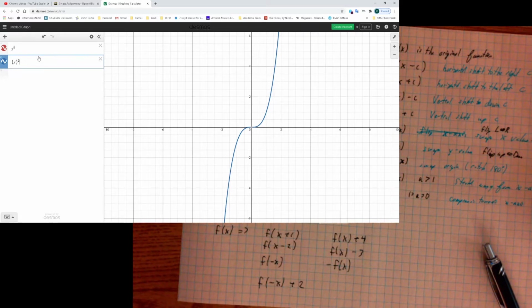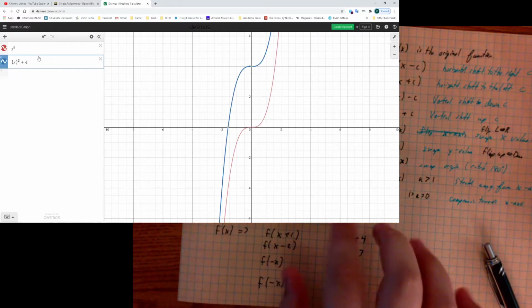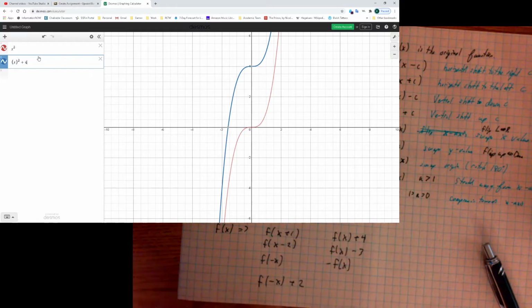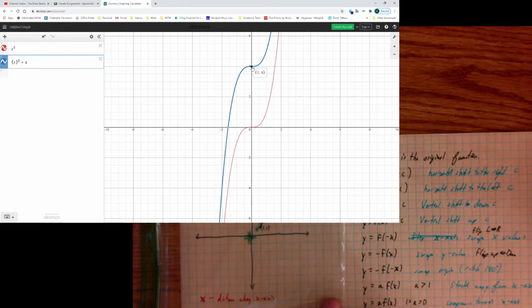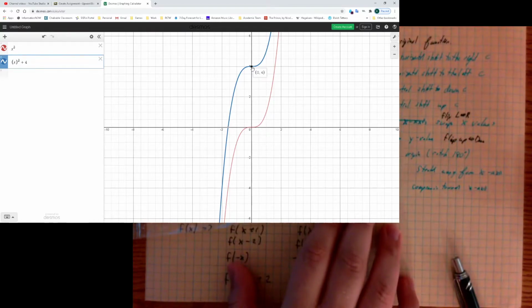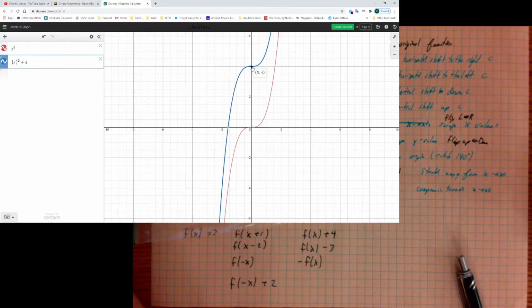Whereas if I did this one, or if I said plus 4, the next one we have on our list, notice how I took that red graph and just moved it up 4 units, and basically copied the graph, a shift of 4 units up or down. And so this allows us to talk about functions in wholly new, unique ways.